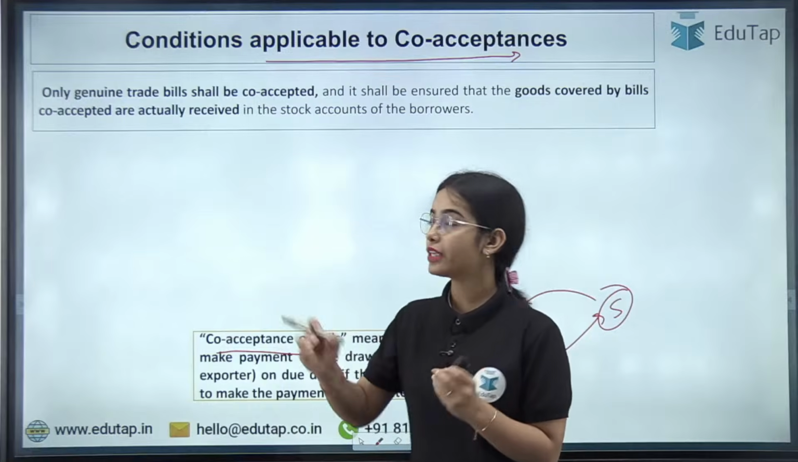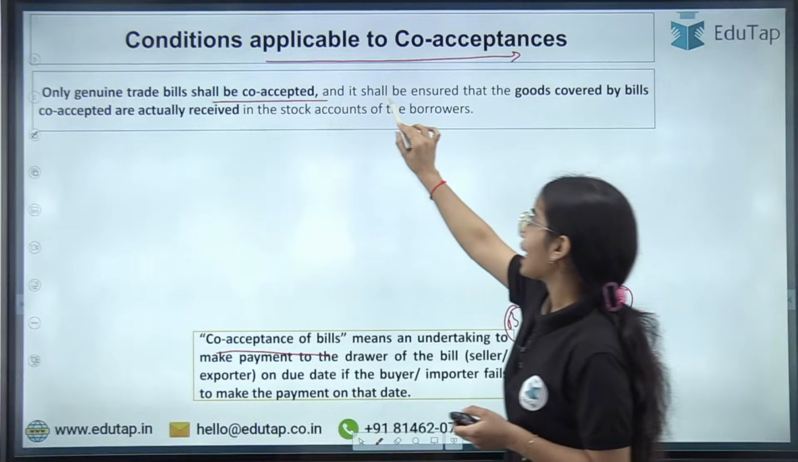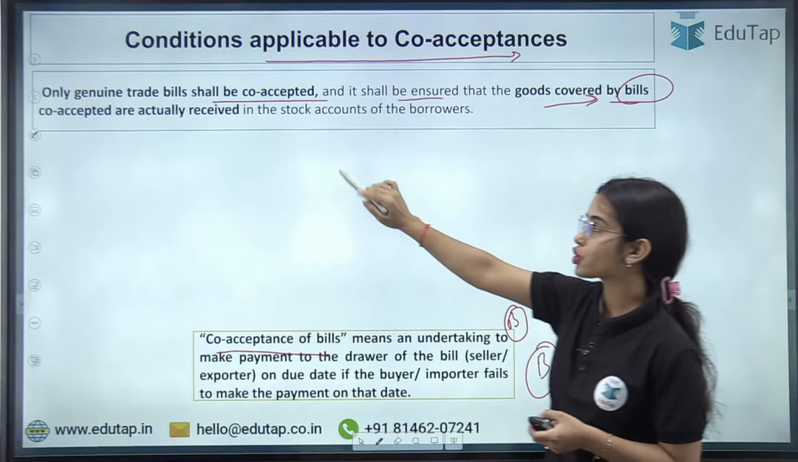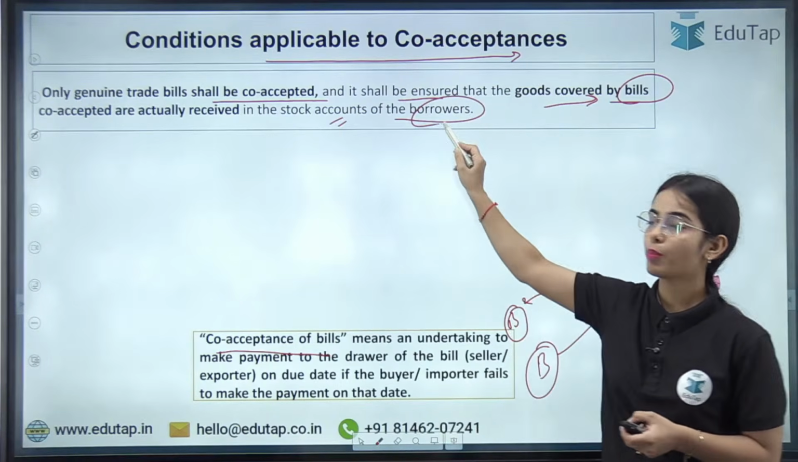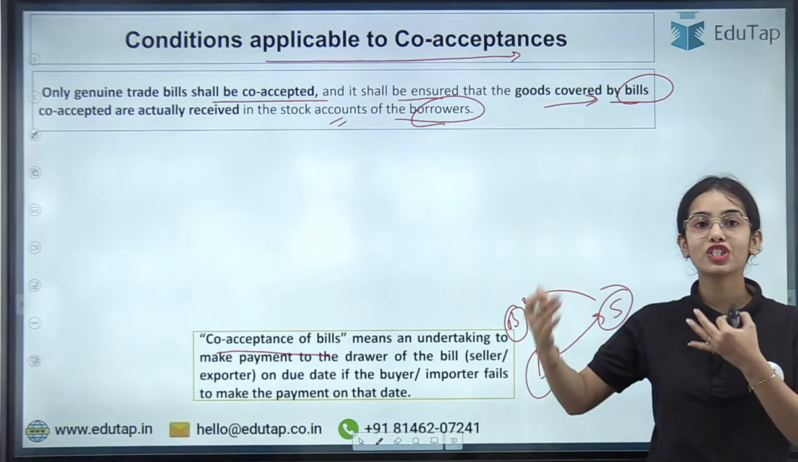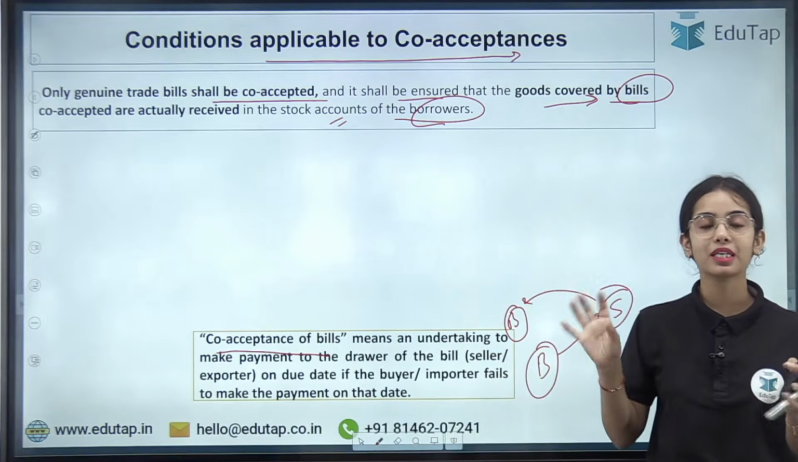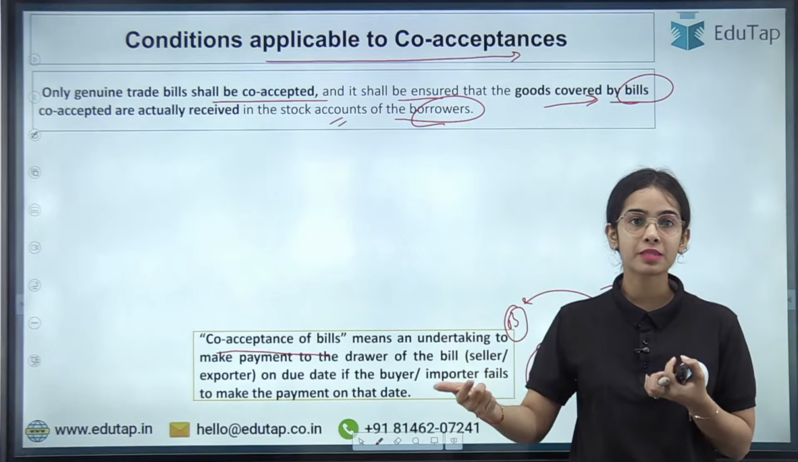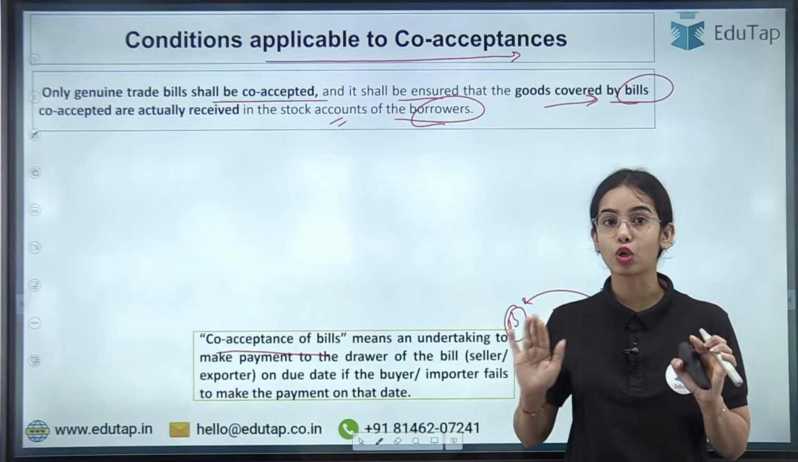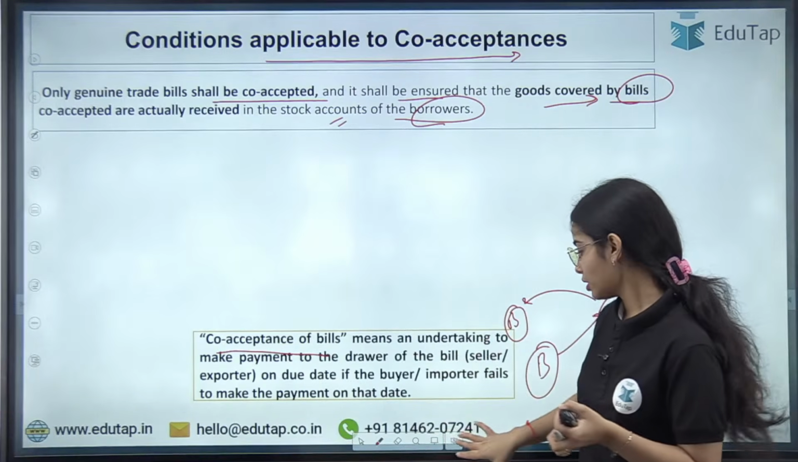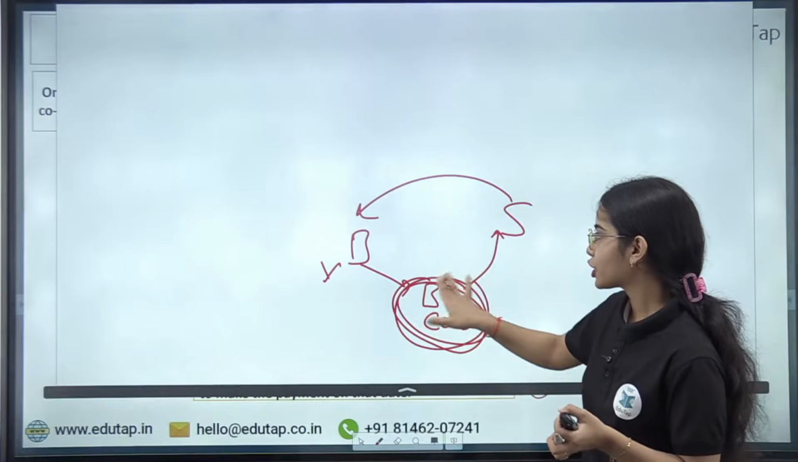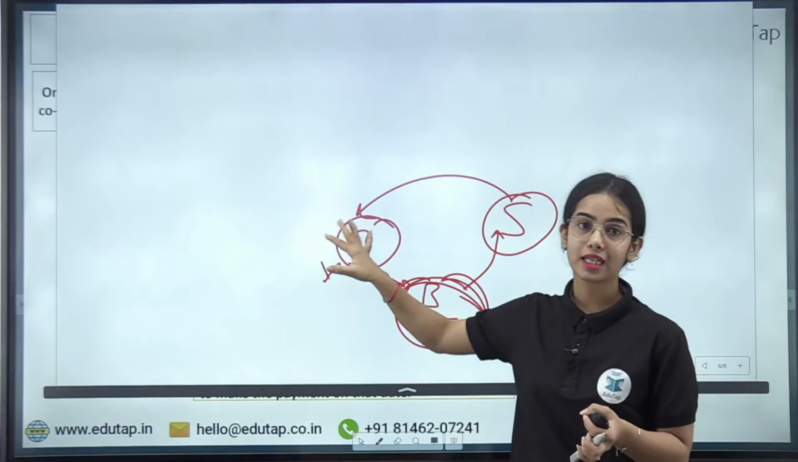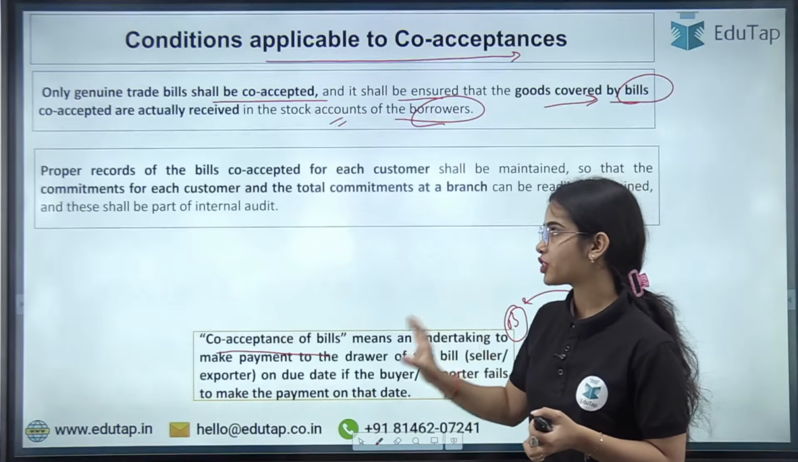Now only genuine trade bills shall be co-accepted, and it shall be ensured that the goods covered by the bills co-accepted are actually received in the stock accounts of the borrower or the buyer. So only genuine trade bills should be co-accepted. It should not happen that no trade is happening, but still the bill is made and the bank is co-accepting. If the bank is co-accepting the bill, there should be some transaction happening between the seller and the buyer, some goods that the buyer is purchasing. Okay. So it should be genuine.